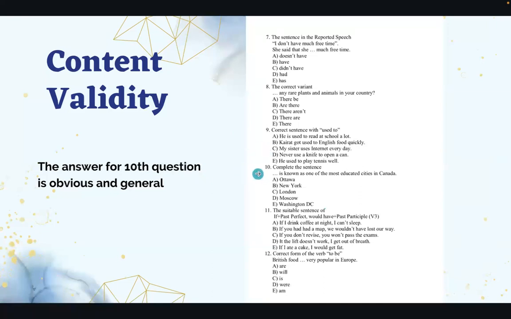Another thing is in this tense question. The answer for the tense question is obvious and general.